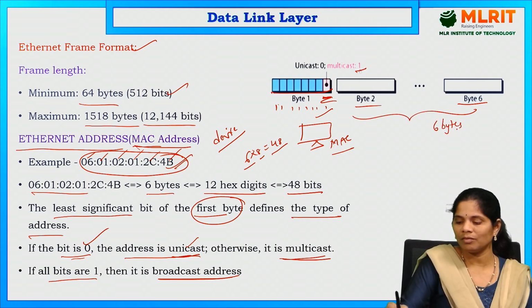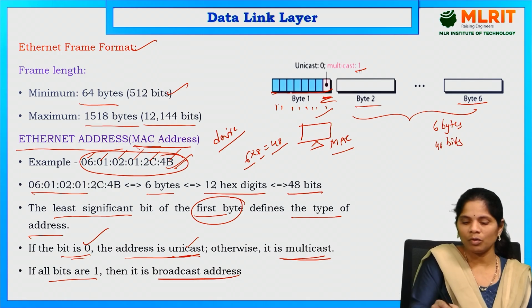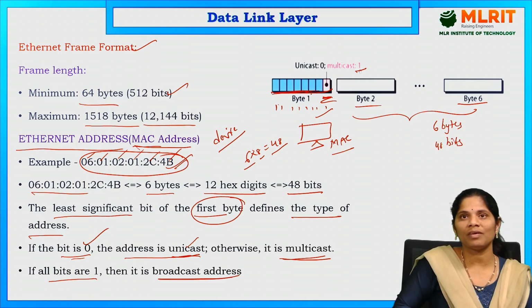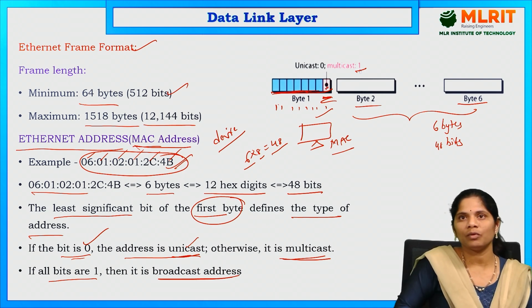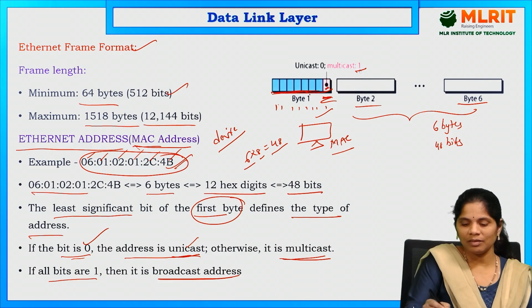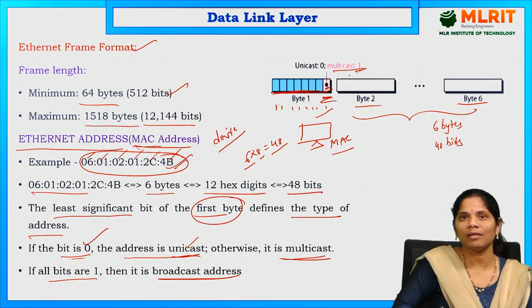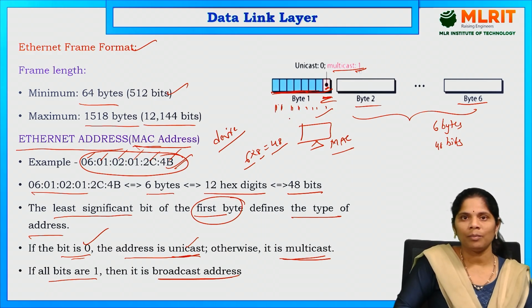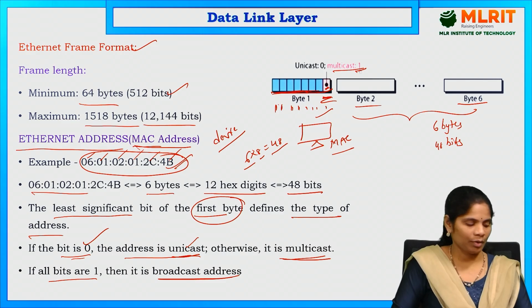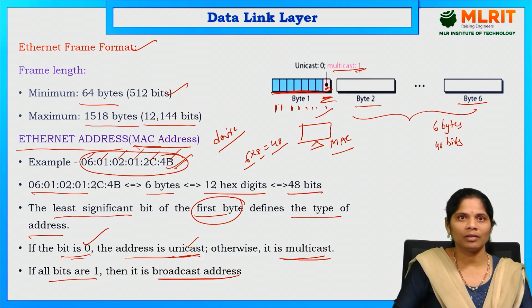In bits, it is 48 bits. We are talking only about the first byte. First bit, if it is 0, then it is a unicast. In the first bit, if it is 1, it is a multicast. If all ones are there in the total byte, then it is called the broadcast address in the Ethernet frame format. So, this is about the Ethernet address.